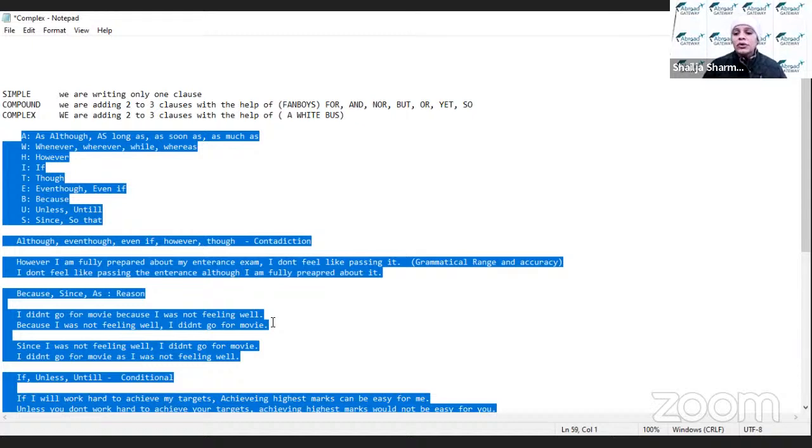In fact, it is not only beneficial for the academic student, it is beneficial for any kind of content writing. It's not only for the IELTS exam, but if you want to become a good writer, if you want to develop your writing skills or content writing skills, these conjunctions would surely help you to write, to express and to explain anything in a better way.